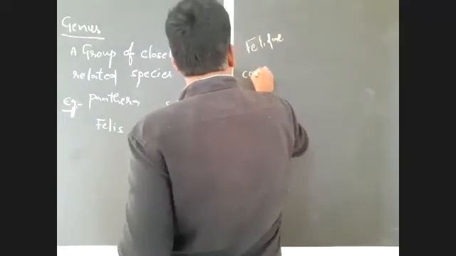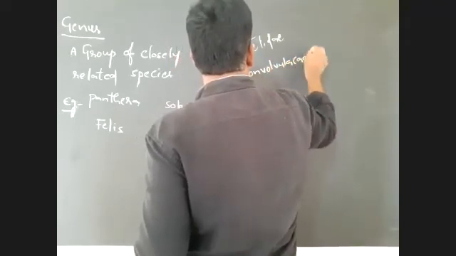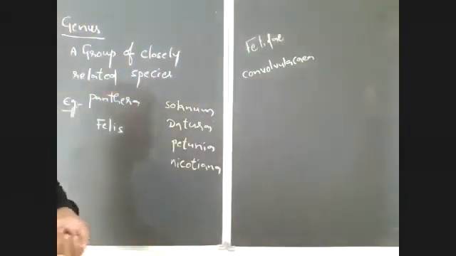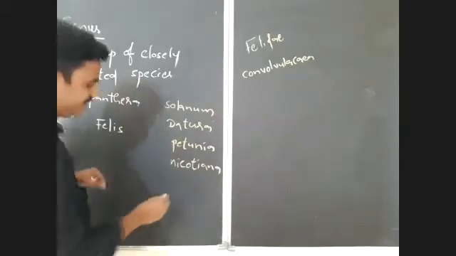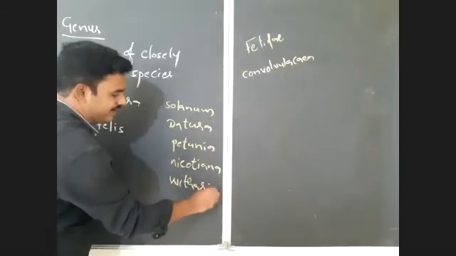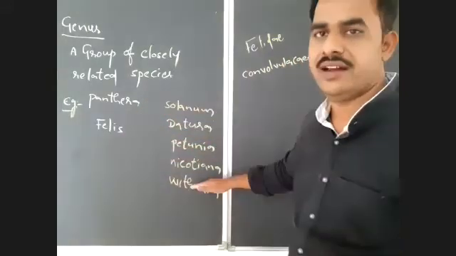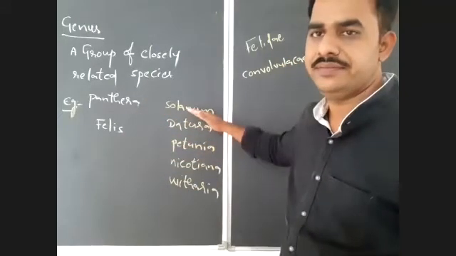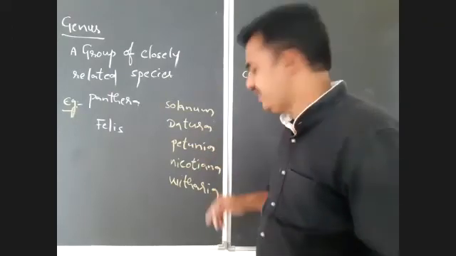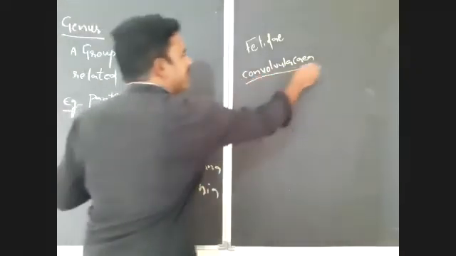These genera collectively form a family. Along with that, one more is also there, Withania. So these 5 genera, Solanum, Datura, Petunia, Nicotiana, and Withania, collectively form a family.